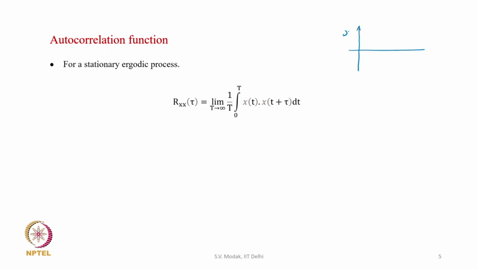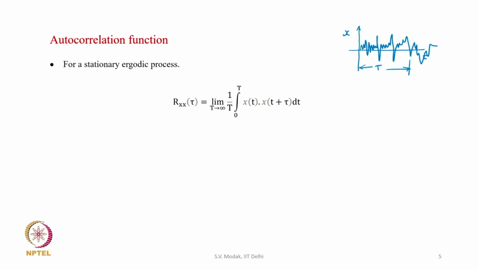Let us say this is the signal x of t, and let us say this is a random signal. Let us say we focus our attention on length T of the signal. And let us now take the product of two samples of this signal.